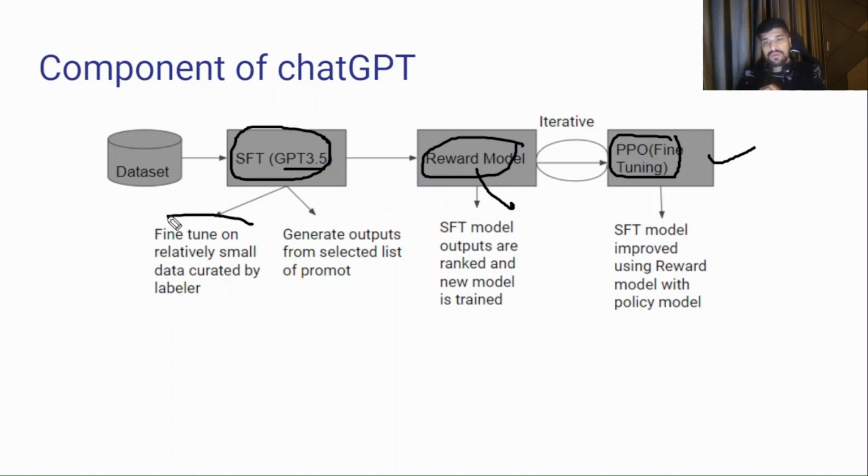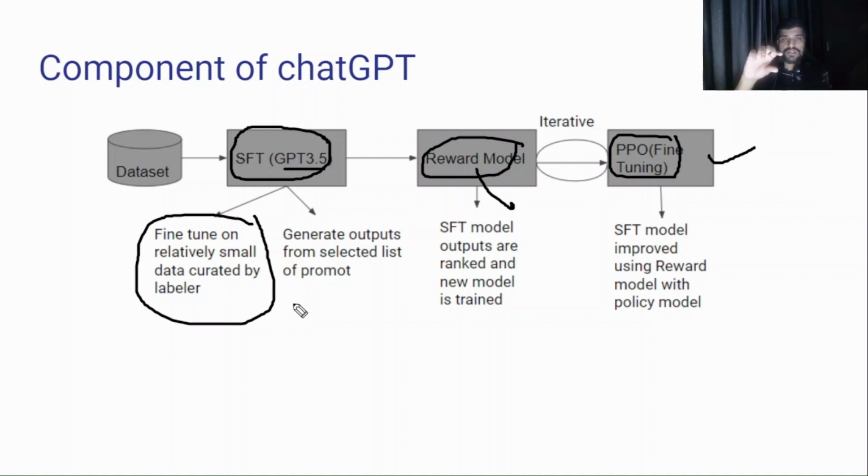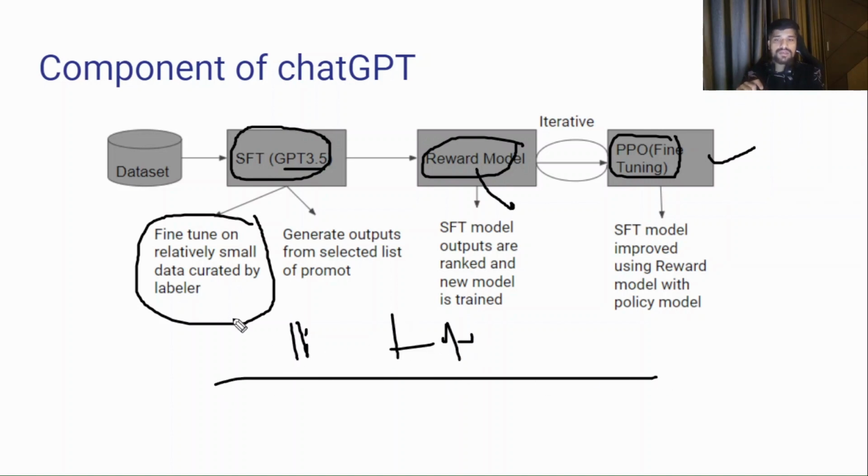So they fine tune on the relatively very small data set curated by the labeler. What the labeler does here is create some data: they give some input text and also some output. So input plus output, these are the things done by the labeler, and then this data is sent to the SFT model. Okay, that is the GPT 3.5, and GPT will learn from this data, it will fine tune.